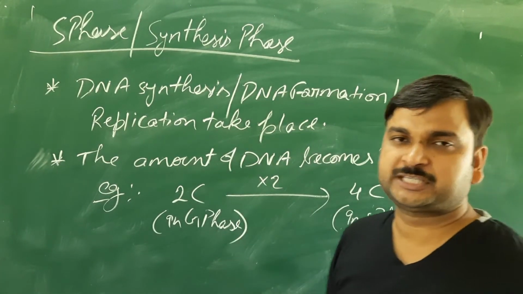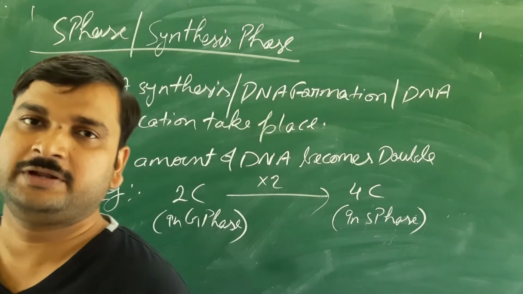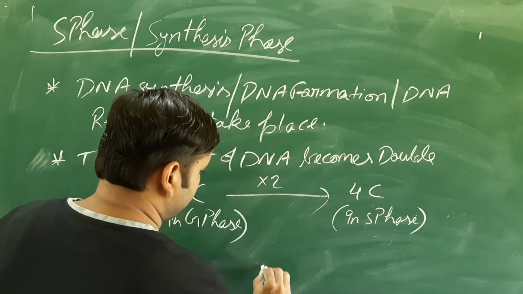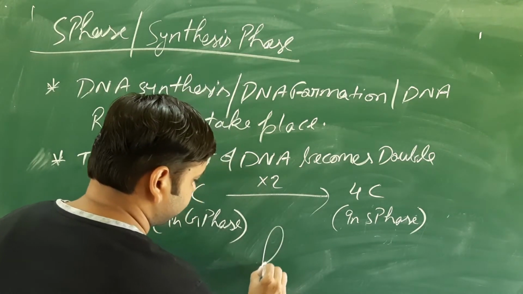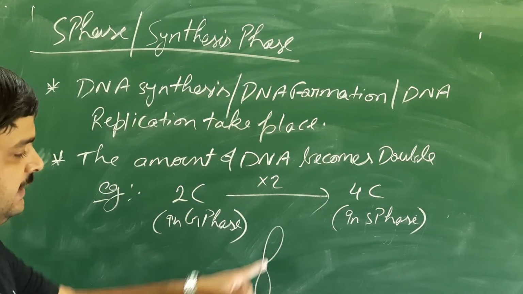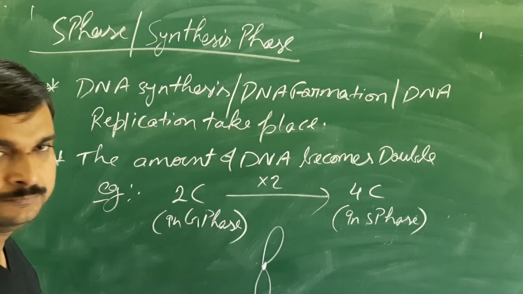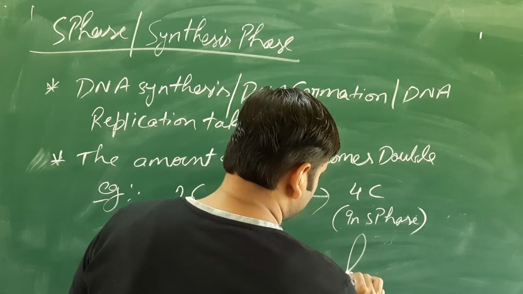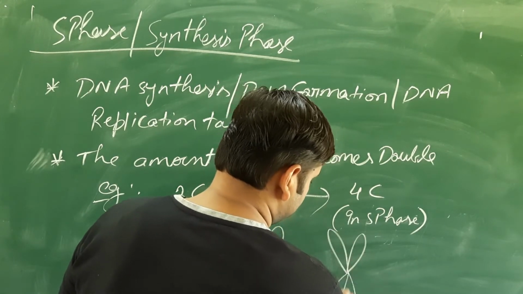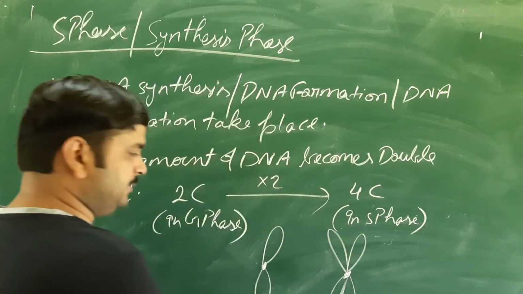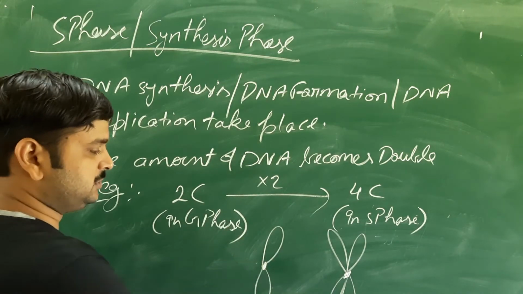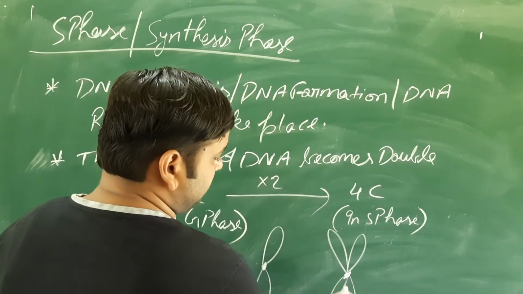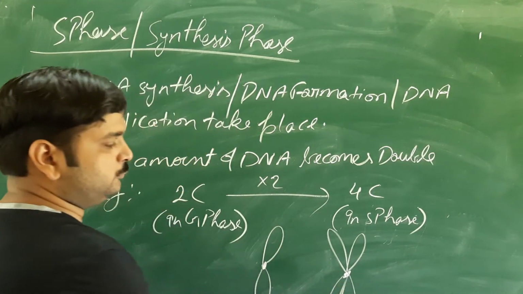But here confusion comes: how is it possible that when the amount of DNA becomes double, the number of chromosomes remains the same? You see, this is a structure of a chromosome, but it has not duplicated. It doesn't have the chromatids. So what happens when the duplication takes place? It will have two chromatids like this. So this is how many chromosomes? One chromosome. This is also one chromosome. But the only thing is that here the amount of DNA has become duplicated.